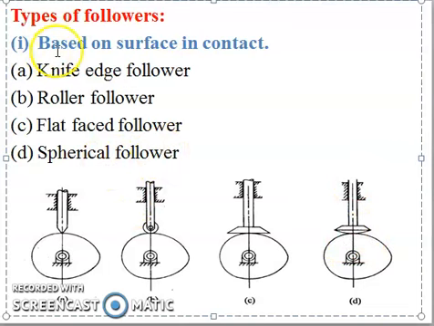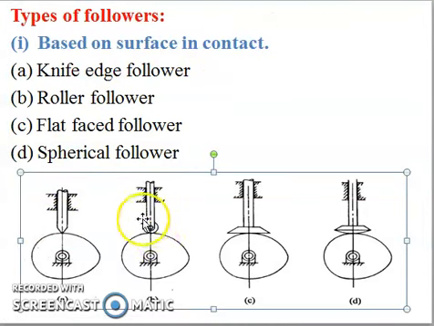So these are the types of follower based on surface in contact.